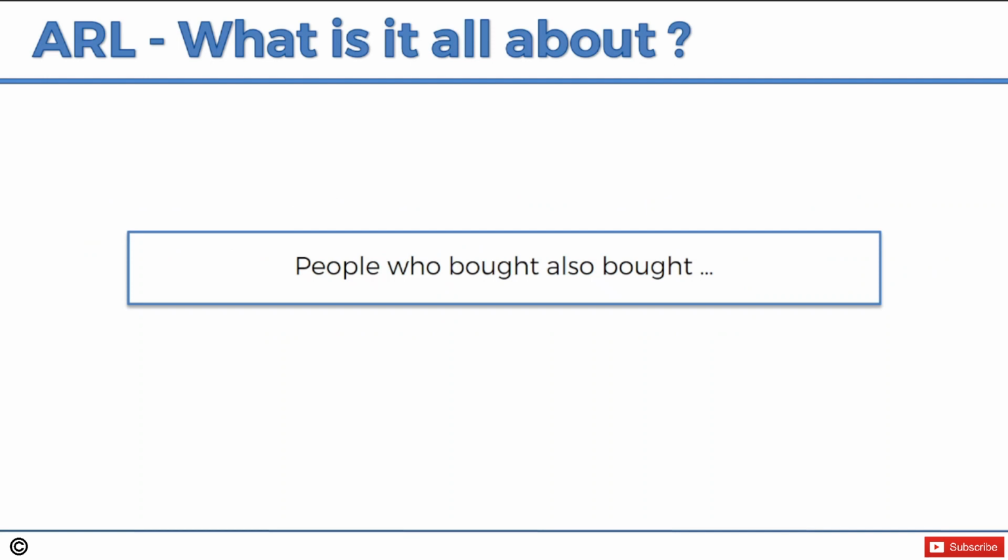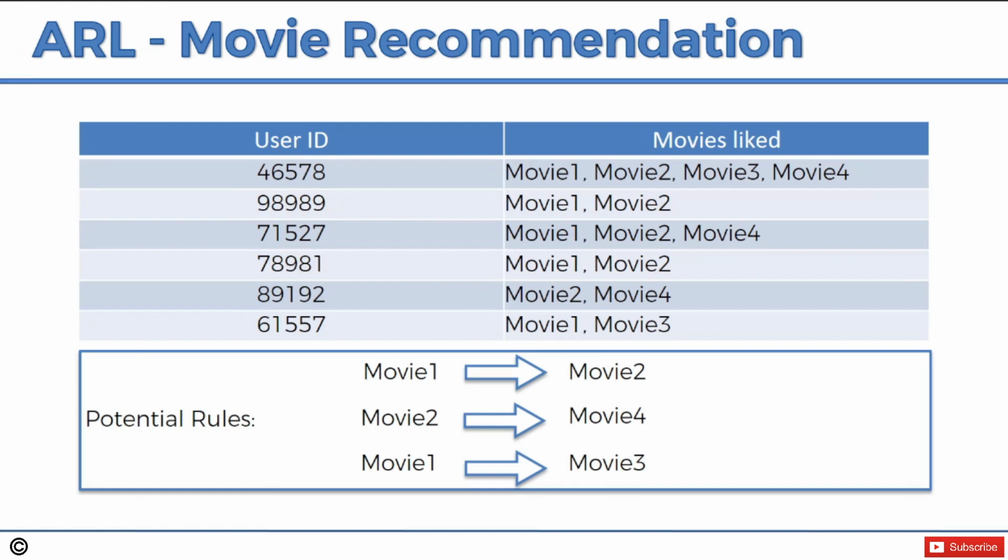The Eclat model also talks about people who bought also bought. So it's kind of like a recommender system, similar to what we had in the a priori algorithm. Here we've got, for instance, movies, and we've got some potential rules. So basically exactly the same thing. If you've got your movie lists, or the movies that people liked, it generally looks like if somebody likes movie one, they're very likely to like movie two. If they like movie two, they're likely to like movie four. If they like movie one, they might like movie three.